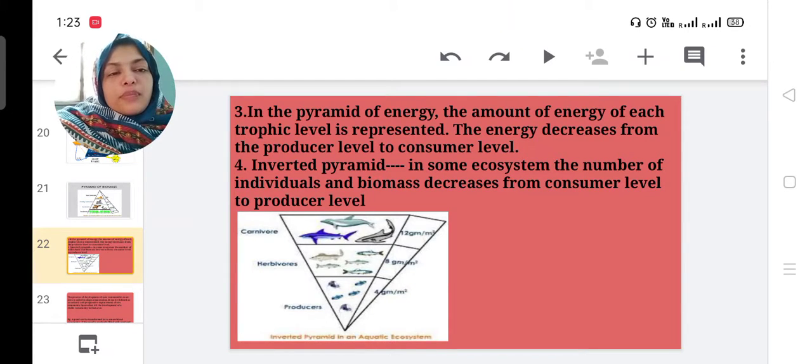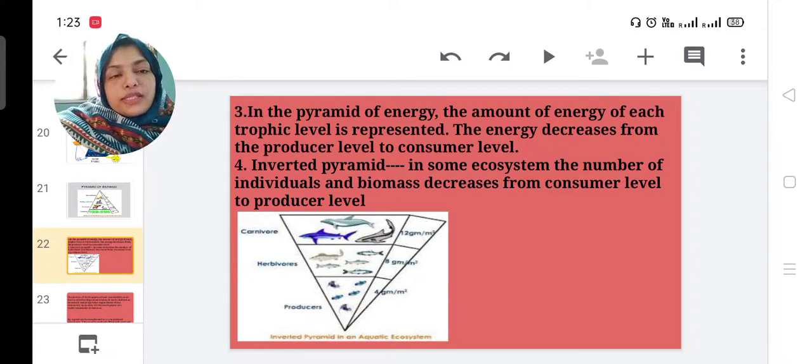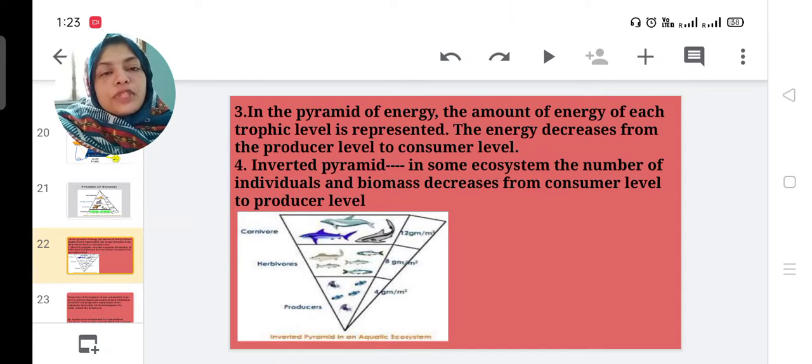You can see the picture. The top portion is whale, shark and such fishes. The herbivores are considered small fishes. Here the producers are considered small insects in the water. That is an example for the inverted pyramid.